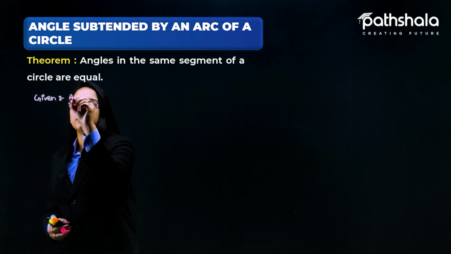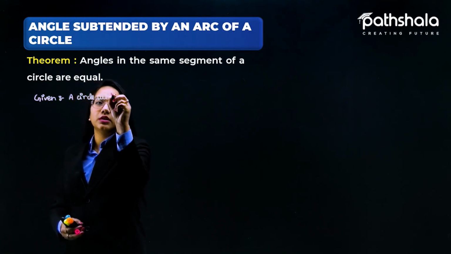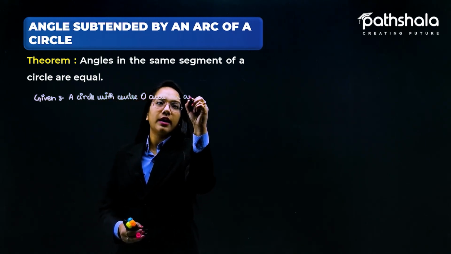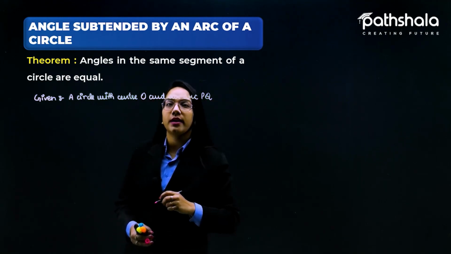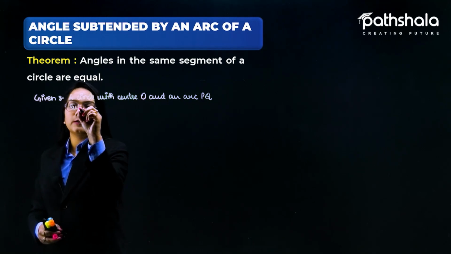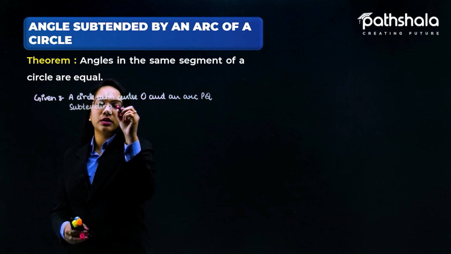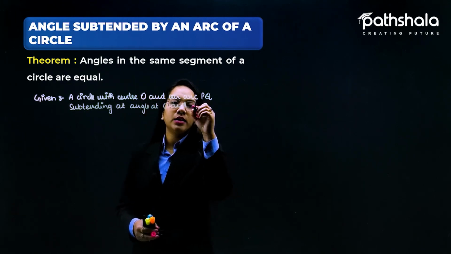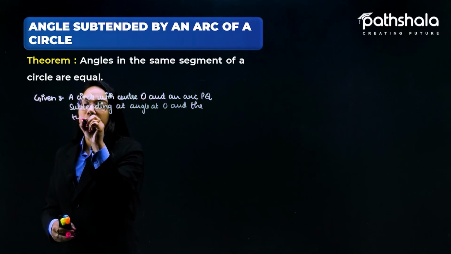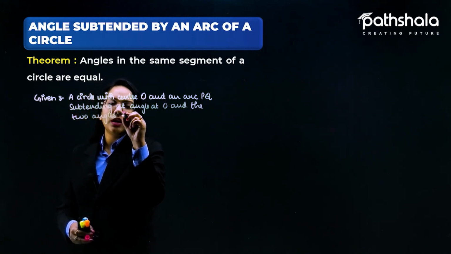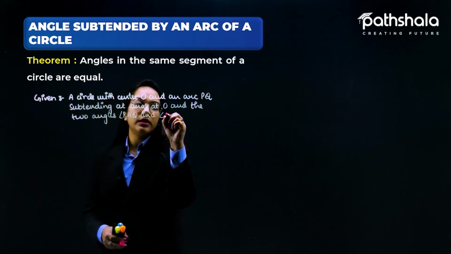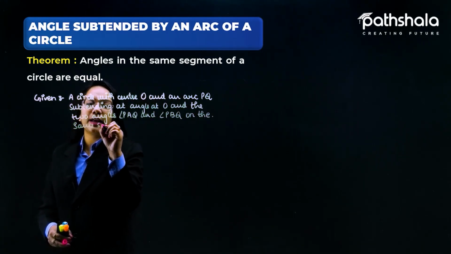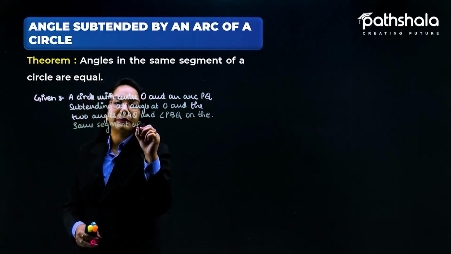So let us say we have a circle with the center O and an arc PQ subtending an angle at O, and the two angles PAQ and PBQ on the same segment of a circle.